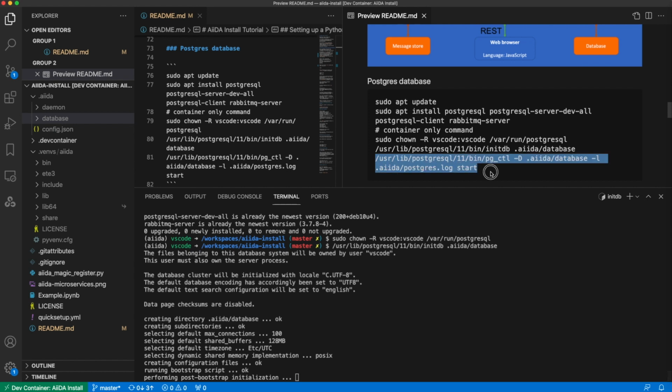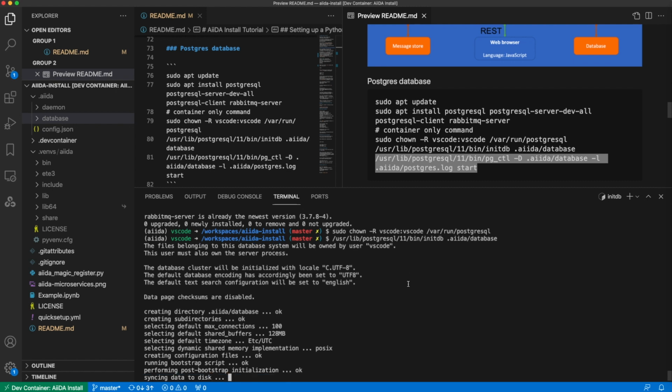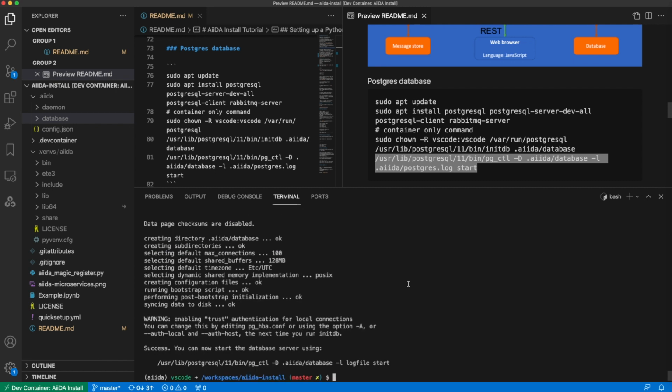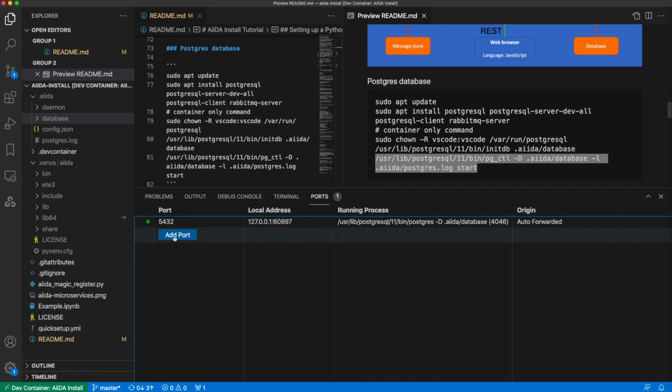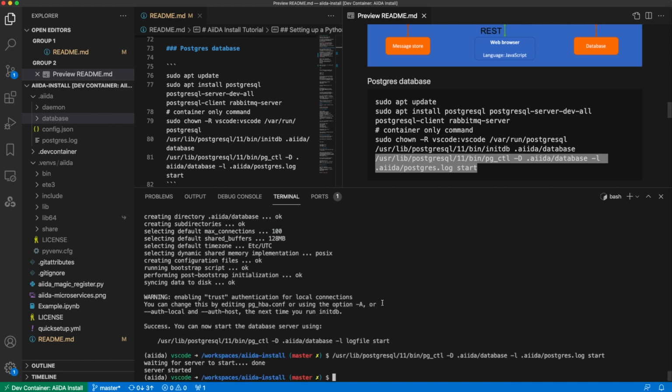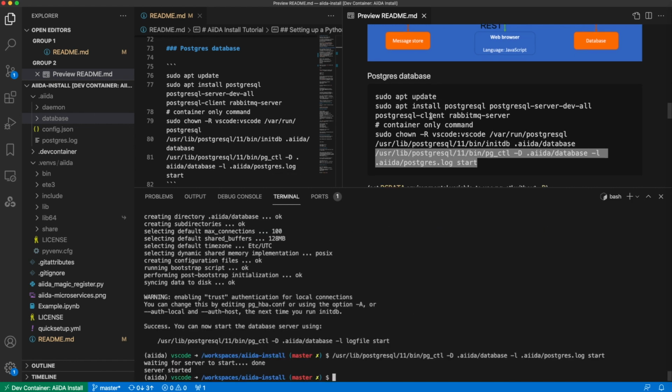And then when that is initialized, we want to start the database and have it serving over a port. So when we do this, you'll see here in this development container that it's now serving over port 5432, and that's where AiiDA will connect to it.